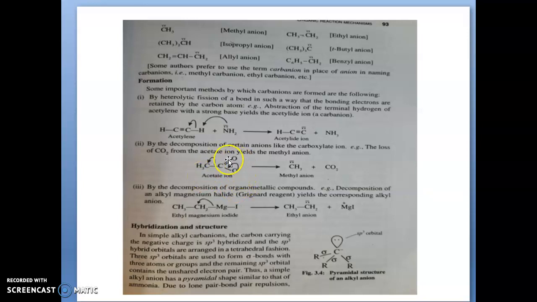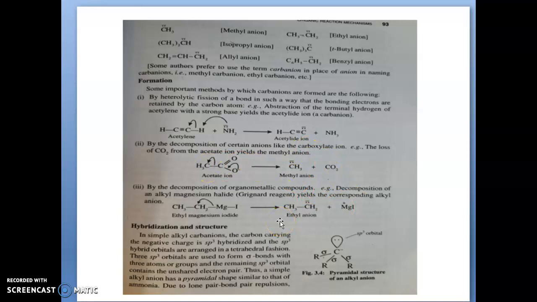In this decomposition CO2 is removed. The decomposition mechanism is shown here. This minus charge will go here, and this heterolytic bond cleavage happens, and the shared electron will go to this carbon atom. So the methyl anion will form.